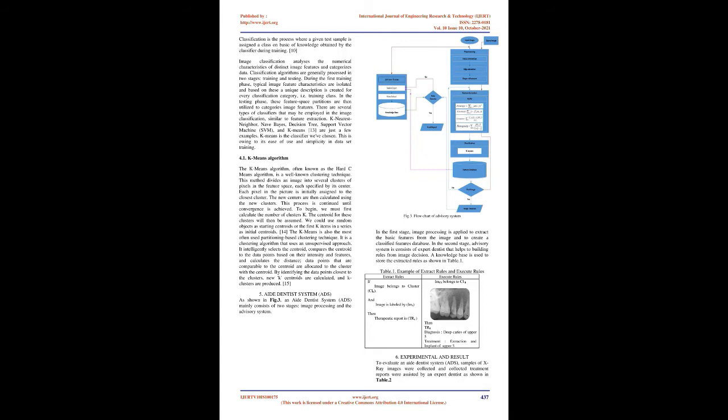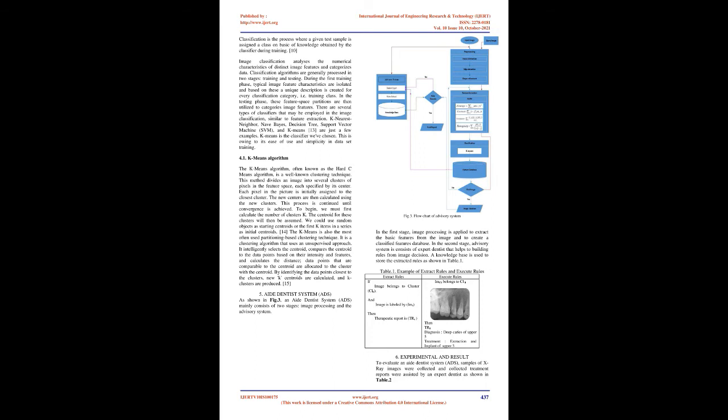The classes can be provided a priori by an analyst or automatically grouped into sets of prototype classes, where the analyst just provides the required number of categories and each of these features belongs to one of many unique classes. Classification is the process where a given test sample is assigned a class on the basis of knowledge obtained by the classifier during training. Image classification analyzes the numerical characteristics of distinct image features and categorizes data.